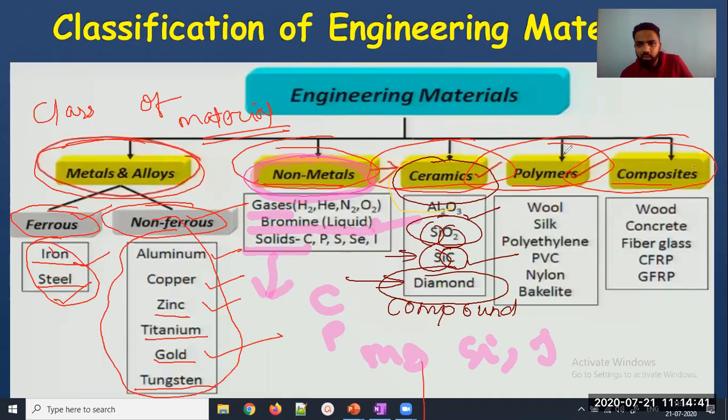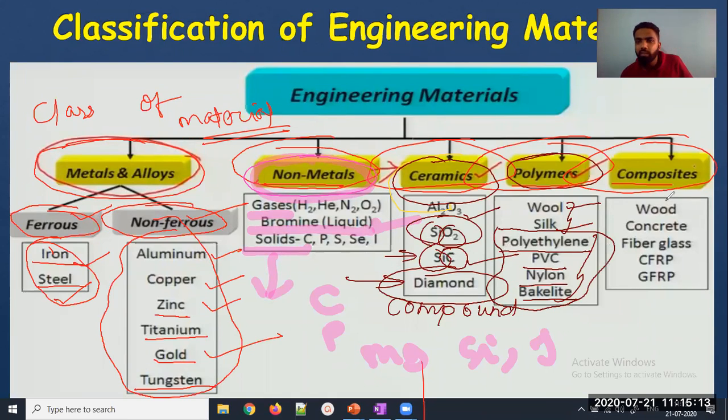Third, we can go to polymers. Okay, what are the different types of polymers? Again, you have heard about polymers. You might have heard about plastic. Plastic is a class of polymer. It is not itself a polymer. Polymers have many other things, like there are natural polymers and there are artificial, man-made polymers. Natural polymers, we can see wood and silk. In man-made polymers, you have heard about polyethylene, PVC, nylon, bakelite. These are used for packaging and also for other stuff, because these are all plastic materials.